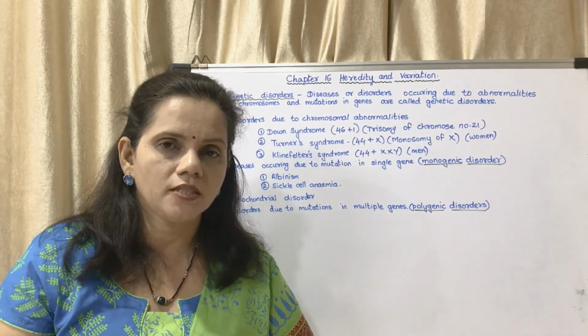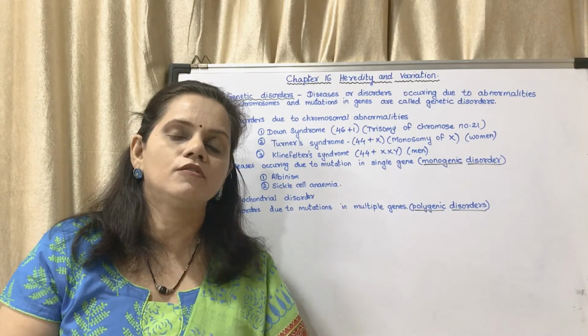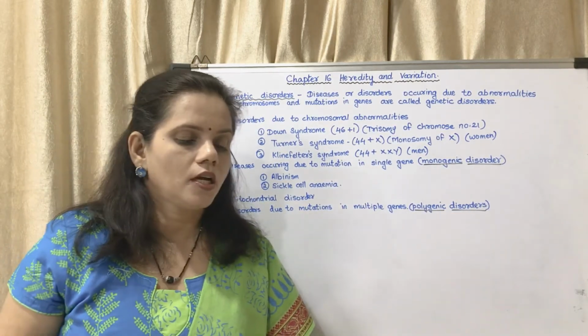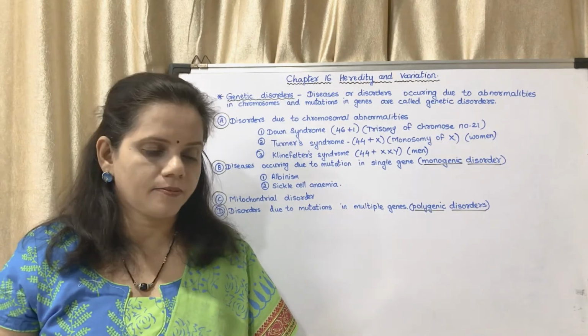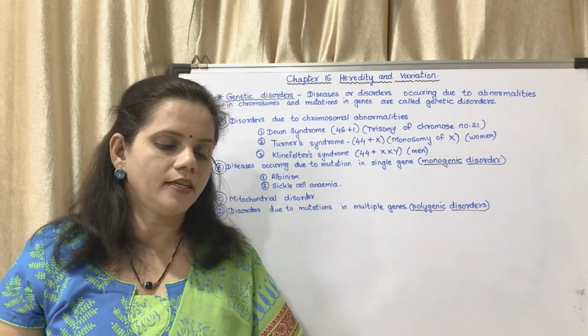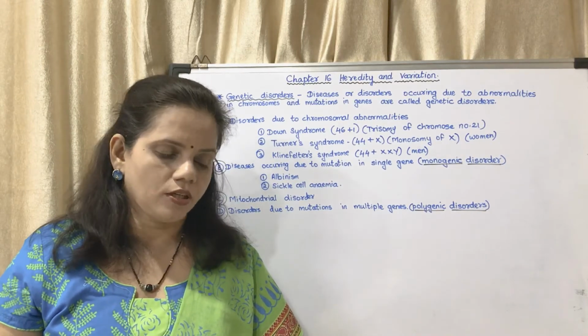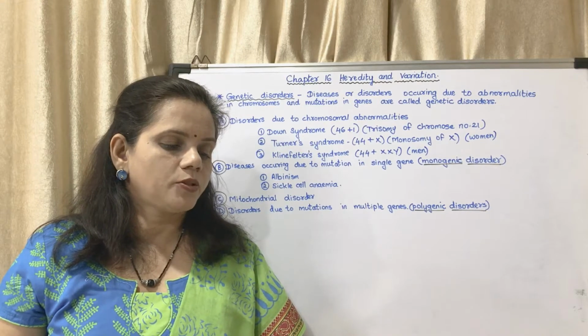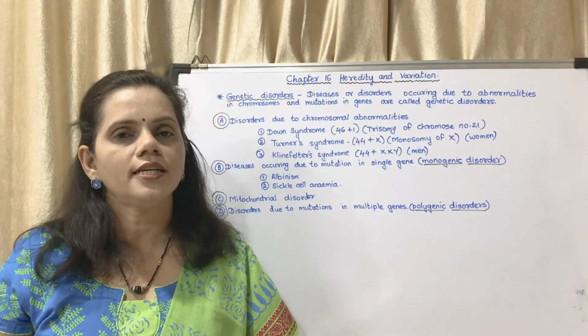Its shape changes, so it is not able to function properly. Why does this happen? Normal hemoglobin has glutamic acid as the sixth amino acid in its molecular structure. However, it is replaced by valine. The shape structure of the hemoglobin molecule changes.